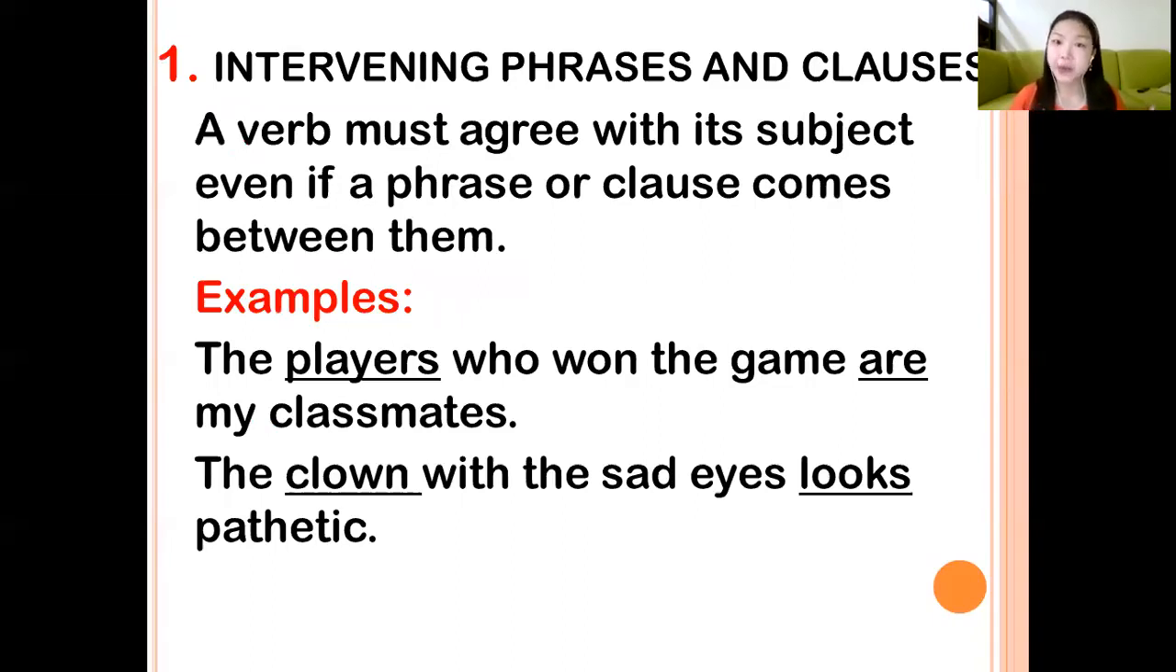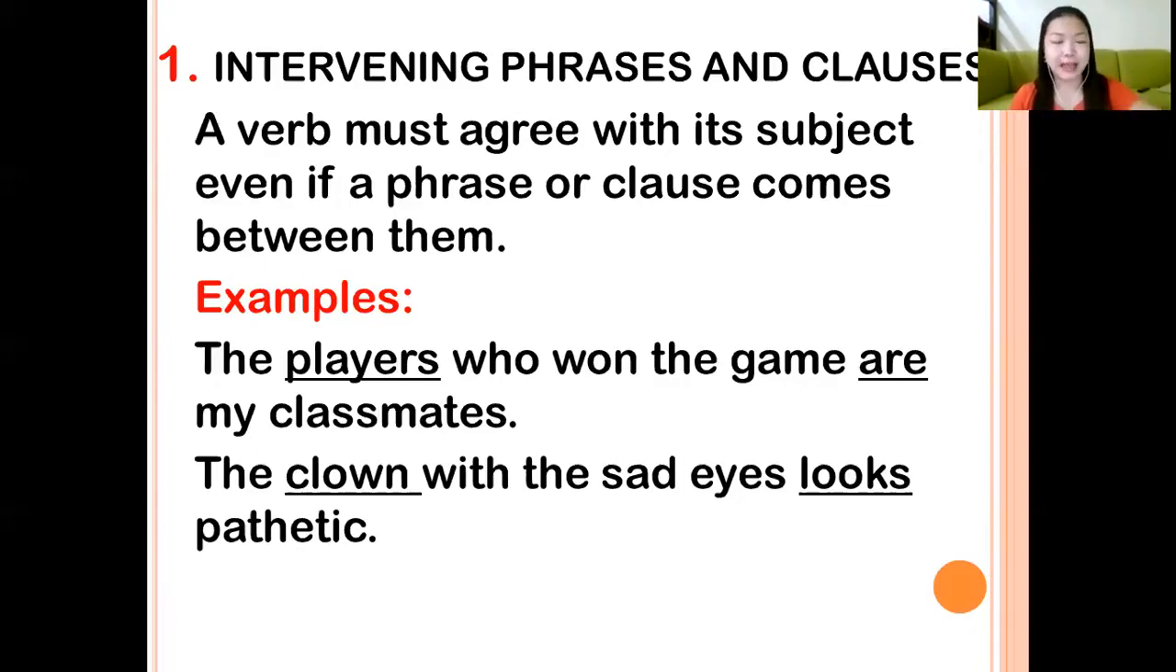A verb must agree with its subject even if a phrase or clause comes between them. For example, The players who won the game are my classmates. So the subject here is the players. But we have an intervening clause, who won the game. Please disregard or ignore it. Just focus on the subject, which is players, a plural subject. Therefore, we have are as the plural verb. Please disregard the intervening phrases. Always focus on the subject.